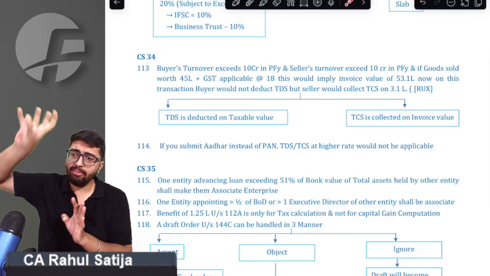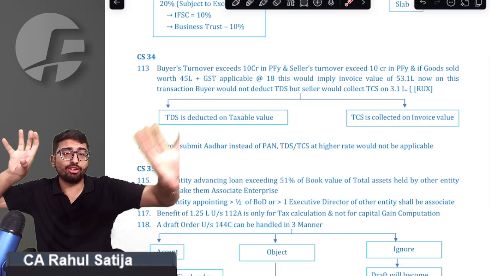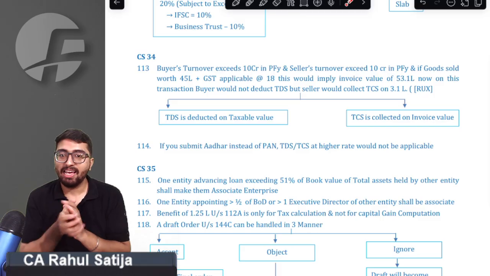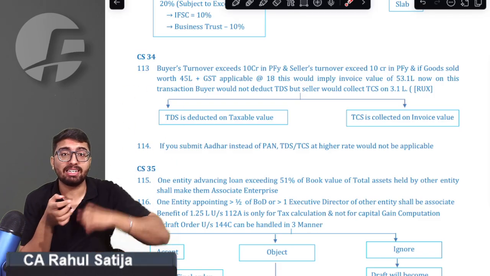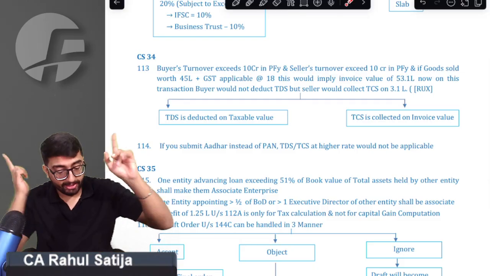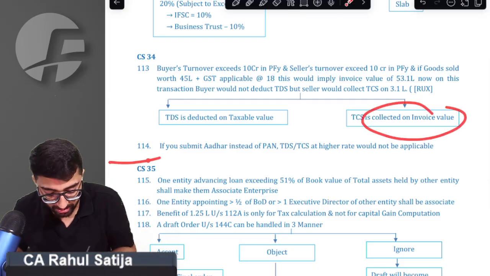First of all, if 194Q is not applicable, always check for 206C1H. This is an important thing. Whenever TDS is to be deducted, it is deducted on taxable value. Whenever TCS is collected, it is collected on invoice value. Are we clear on that front? Yes, we are clear on that front.